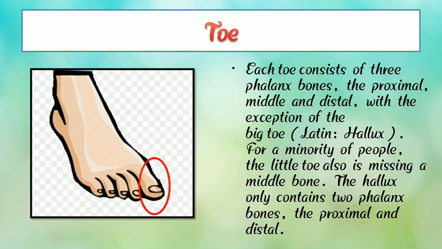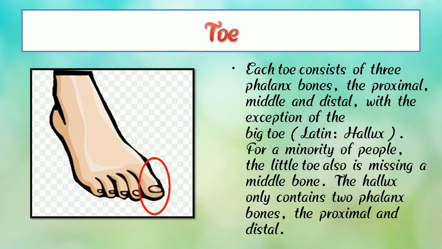So now next, toe. Here we can see a photograph of toe. Each toe consists of three phalanx bones: the proximal, middle and the distal, with the exception of the big toe. For a minority of people, the little toe also is missing a middle bone, and the hallux only contains two phalanx bones, the proximal and the distal.